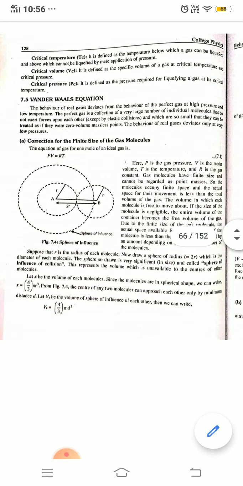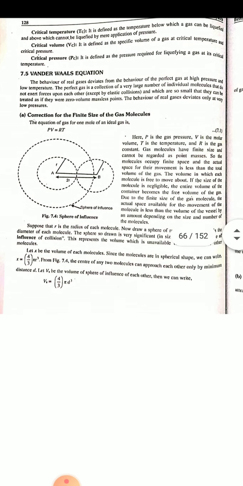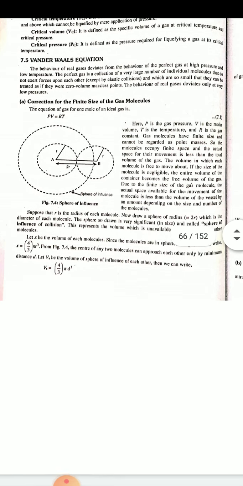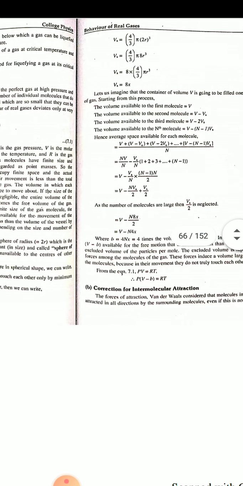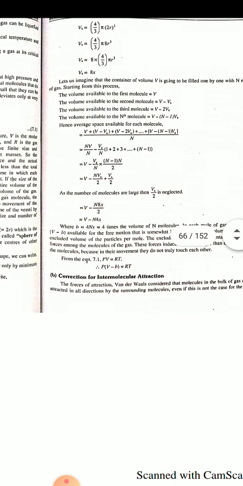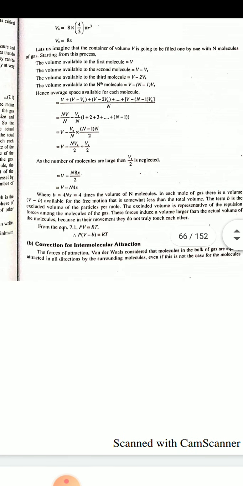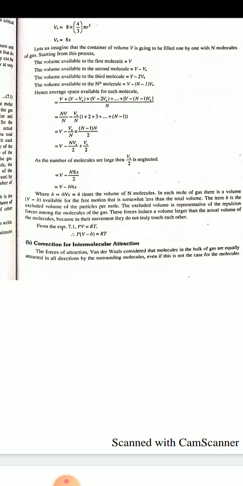The behavior of real gases deviates at high pressure. For that purpose, a correction for the finite size of the gas molecule is made, which is shown by the Van der Waals equation. The Van der Waals equation gives the correction in the volume, so that the volume V will change to V minus b. We are not going into the particular details. Then PV is equal to RT will change to P into (V minus b) is equal to